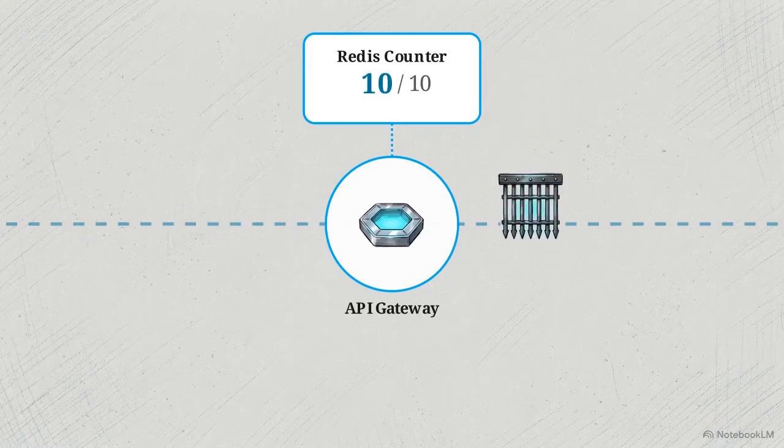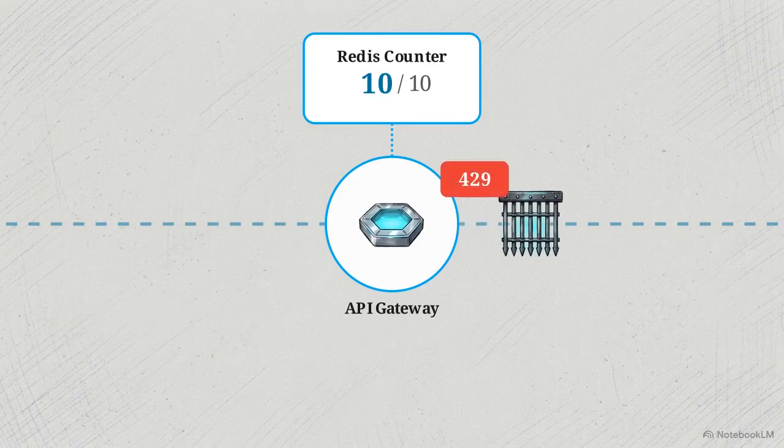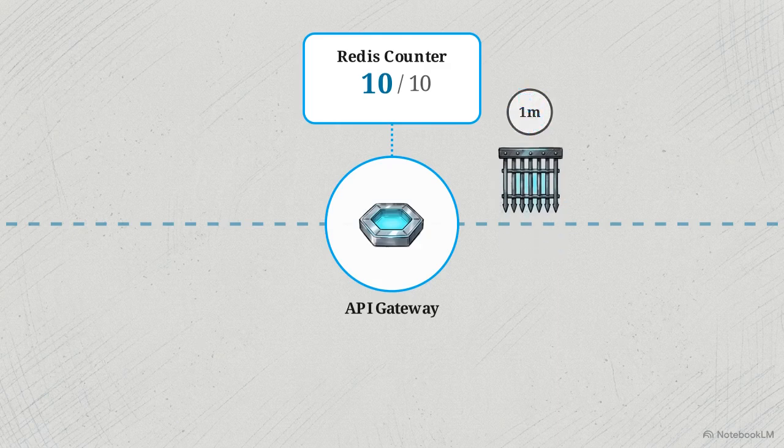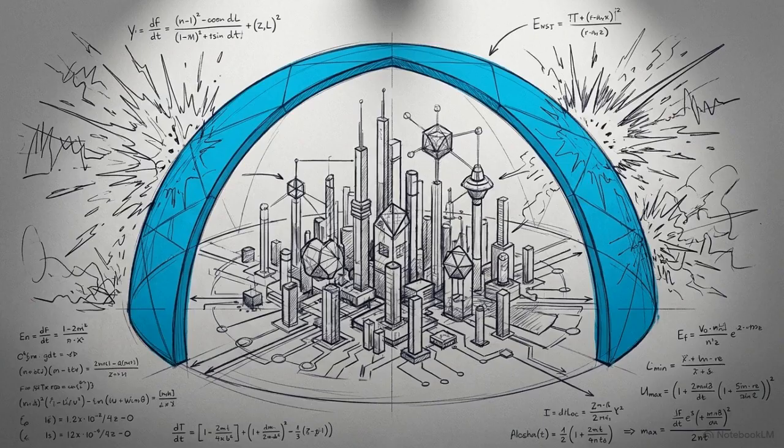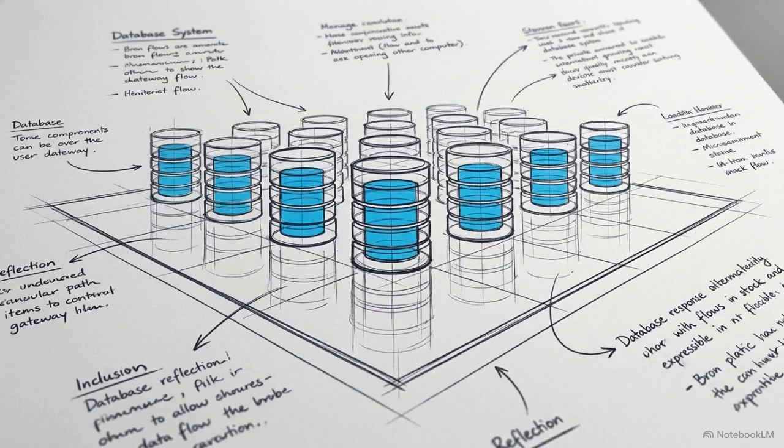Hitting the maximum threshold drops a physical block on their connection. Subsequent requests shatter at the edge, returning a 429 error. Once the 1-minute window expires, the lock lifts automatically, allowing legitimate traffic to resume without any human intervention. Rate limiting acts as a system-wide blast shield. It enforces fair resource allocation and ensures stability long before volatile traffic spikes can touch fragile backend databases.